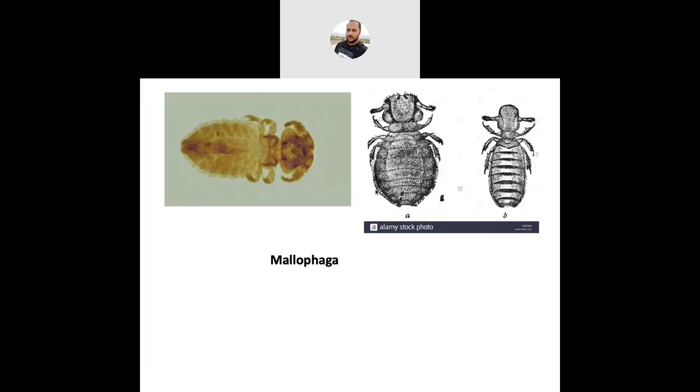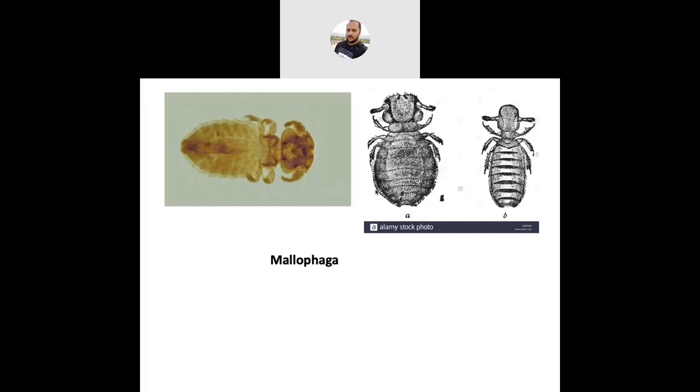They severely infest poultry birds. For example, Menopon gallinae. This is a scientific name under this order Mallophaga. So these are the brief characters of the order Mallophaga.